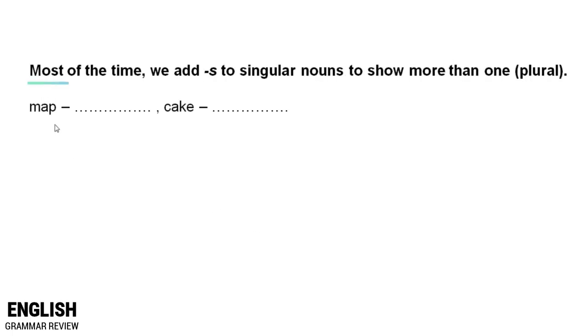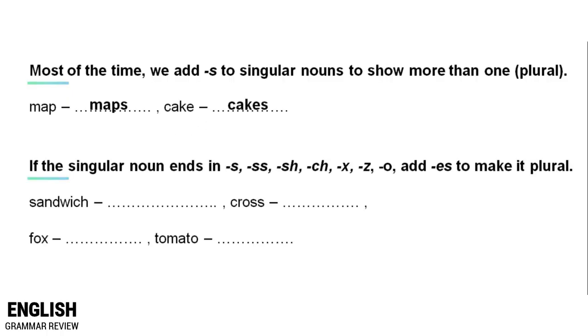Great. Now again, most of the time we add s to singular nouns to show more than one, plural. What is the plural form of the word map? Maps. The word cake? Cakes. And if the singular form ends in s, ss, sh, ch, x, z, or o, add es to make it plural.